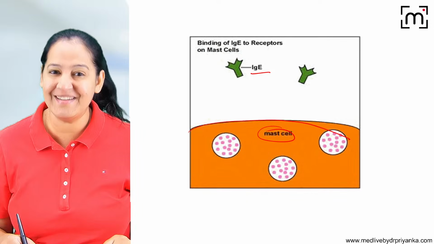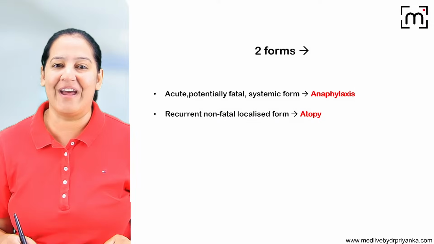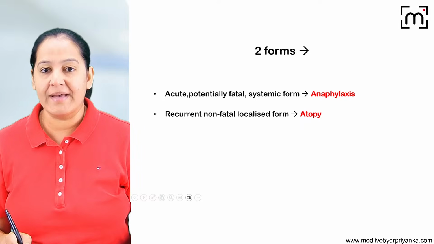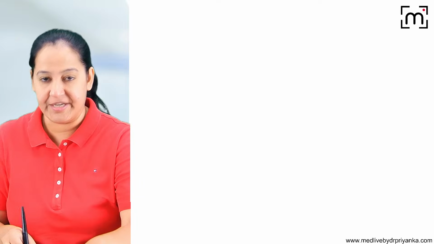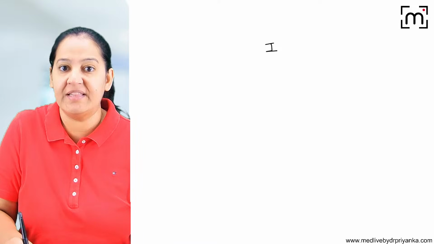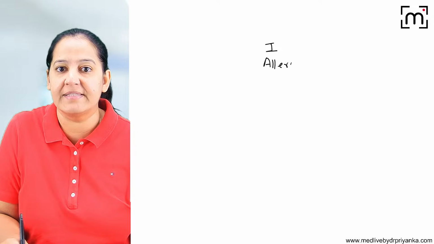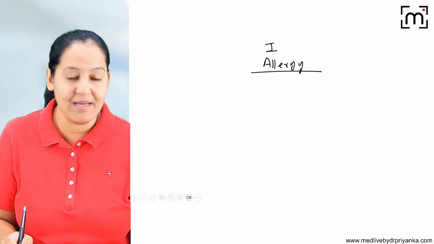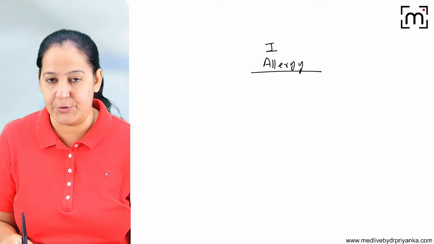Anyone have any confusion? Can we go ahead? So this is degranulation. I hope you got it. Now, as I told you, allergy. I'm teaching you type 1 hypersensitivity. The other name of type 1 hypersensitivity is allergy, as I told you, right?